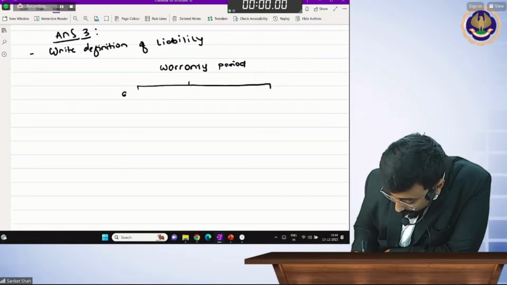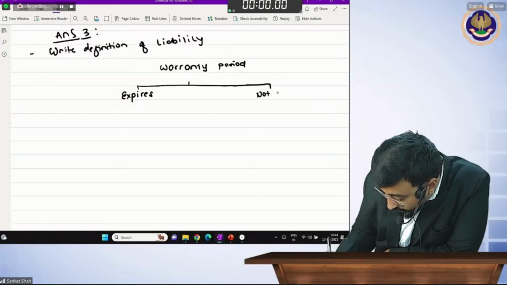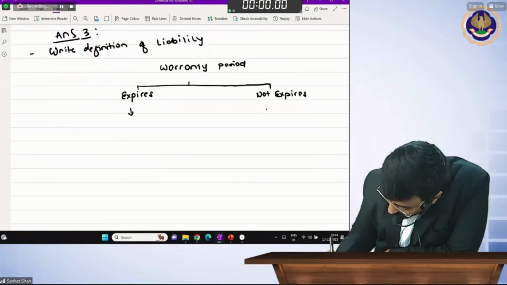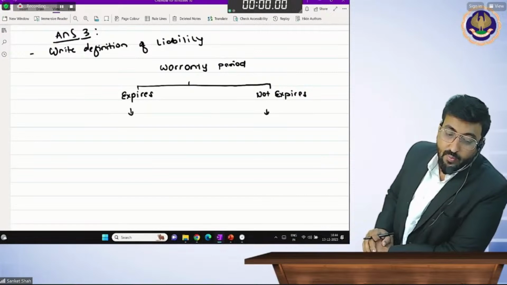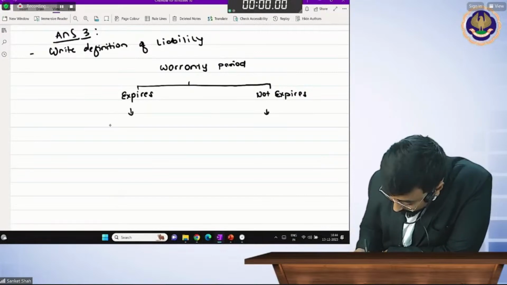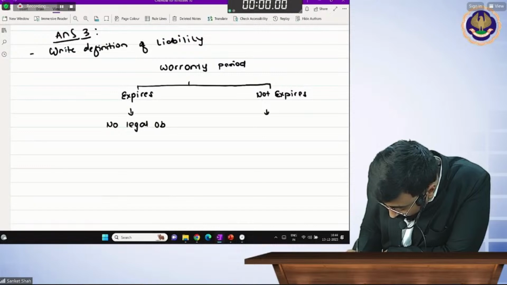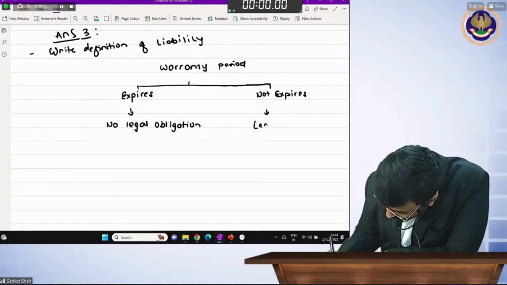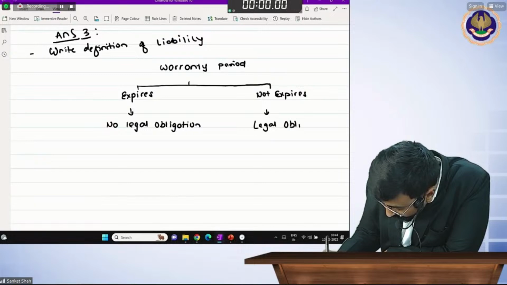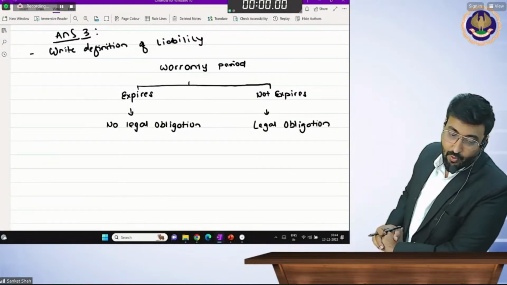Warranty period expires and not expires. If warranty period expires, beta, no legal obligation. Legal obligation. Okay.